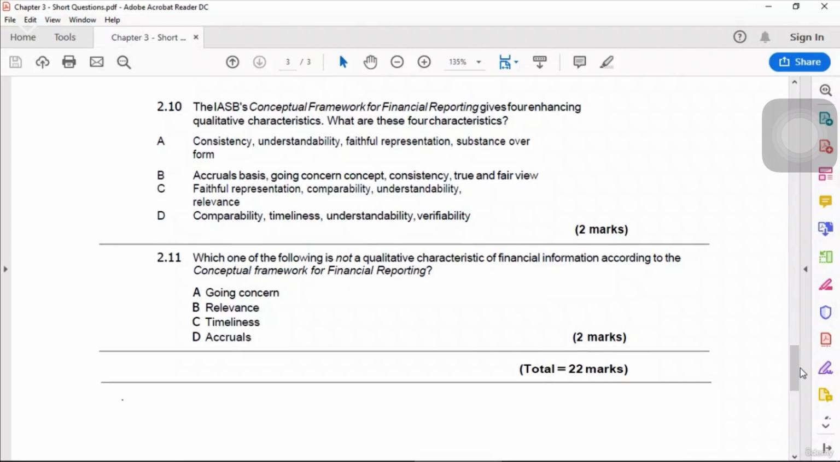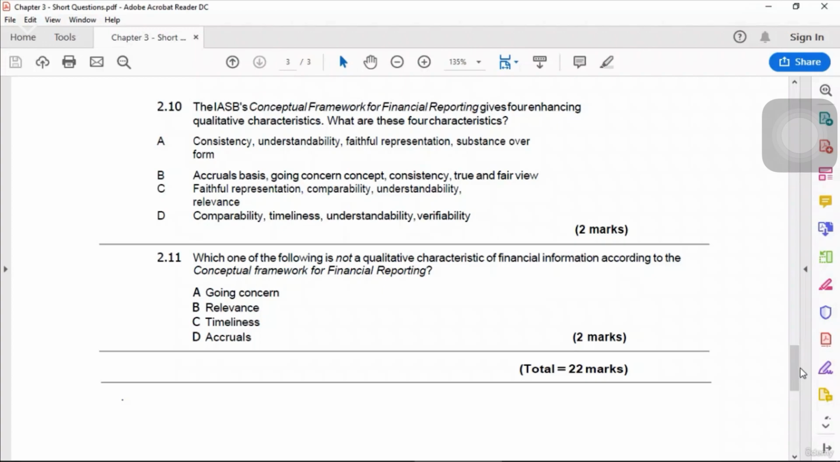2.10. The IASB's conceptual framework for financial reporting gives 4 enhancing qualitative characteristics. What are these 4 characteristics? It is actually present in your slides as well. I explained it, and you should go back. You have to remember, option is D. I wouldn't go for any logic for that. It is something which you just have to remember. D is the option which says comparability, timeliness, understandability and verifiability. These are the 4 enhancing characteristics. So you just have to remember option number D. I cannot give you a reason for A, B, C why they are not, because they are just not. You just have to remember.